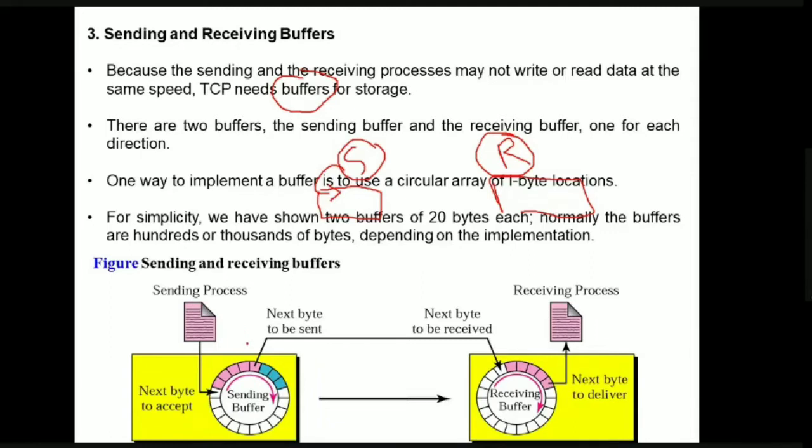To implement this buffer, we use the concept of a circular array of some number of byte locations. For simplicity only 20 bytes have been shown here, but in real implementations there will be hundreds and thousands of bytes. Now we'll see how the sending and receiving buffers work.